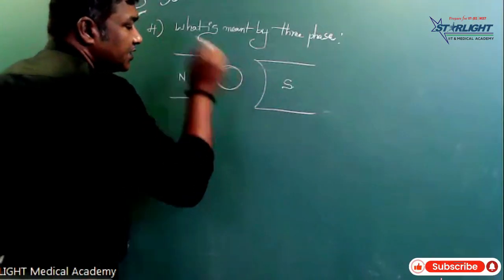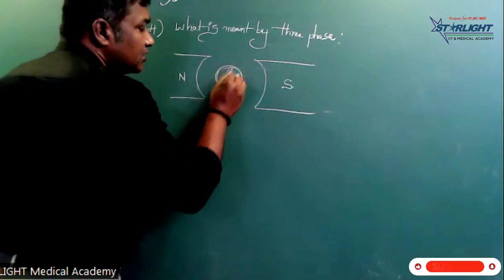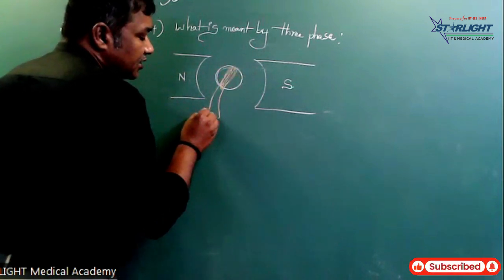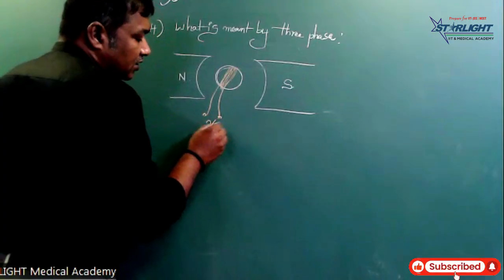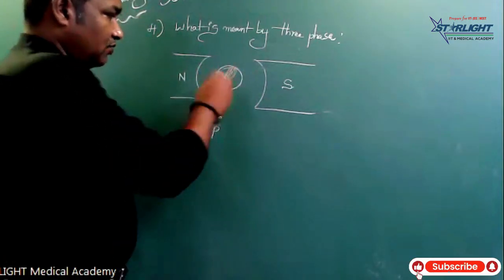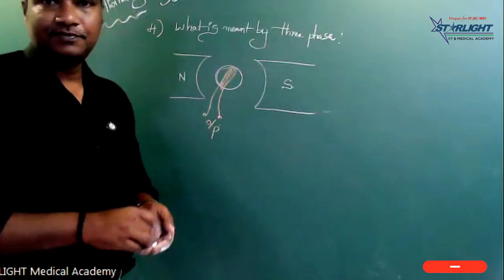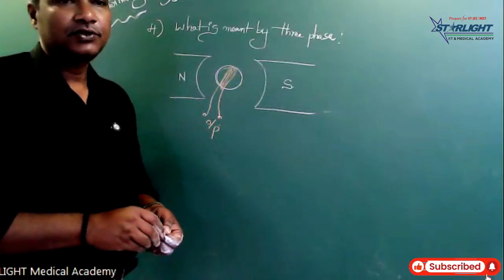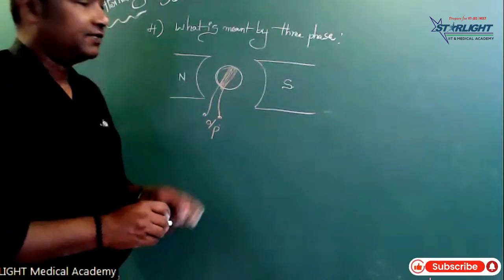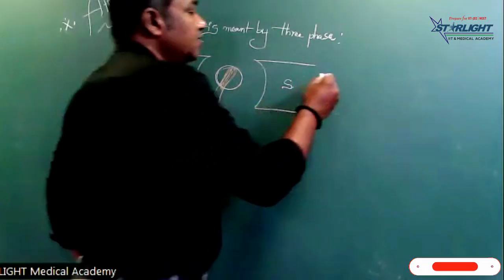A cylinder is rotating. On this cylinder, only a single coil is wound. So this is the single coil, and it is rotated. Here we take the output from the coil. If one coil is rotated in the magnetic field, this is single phase. Only one coil is rotated in the magnetic field.